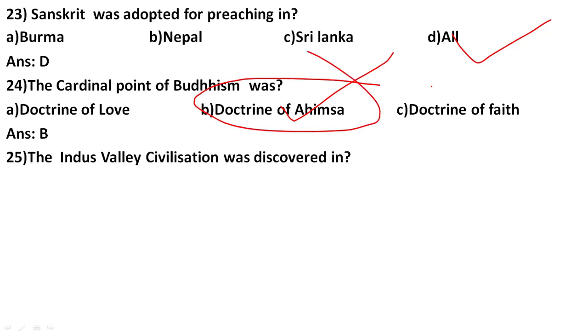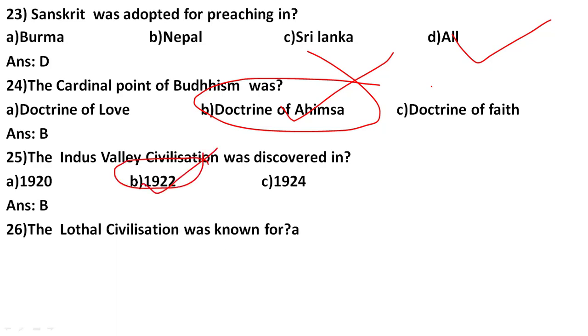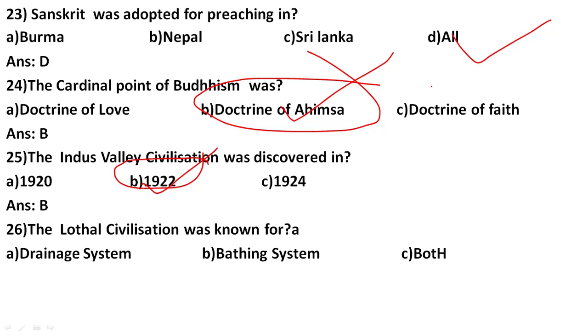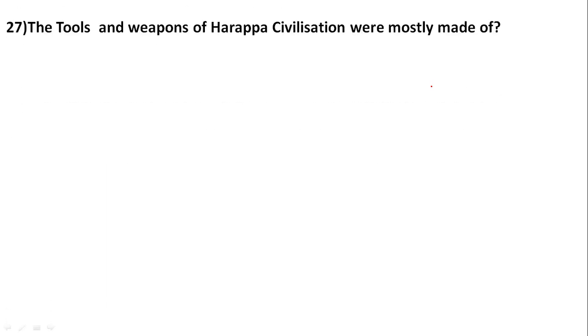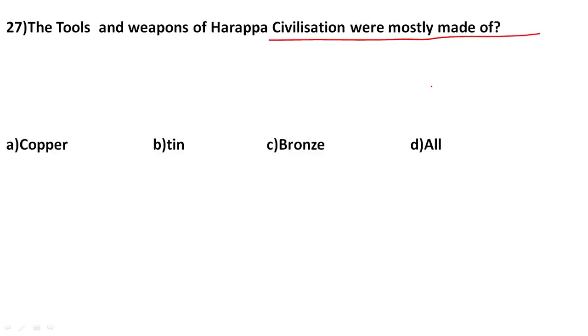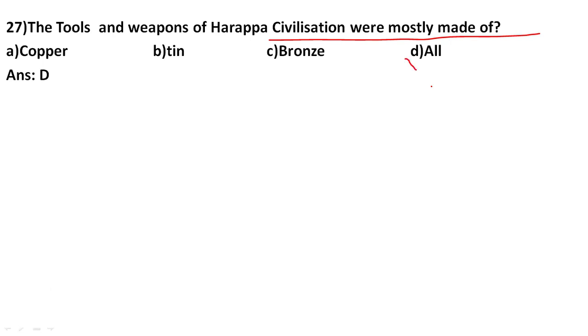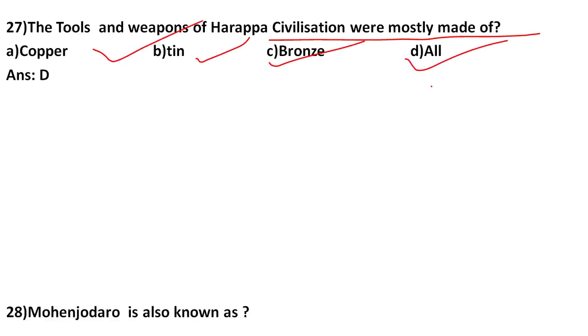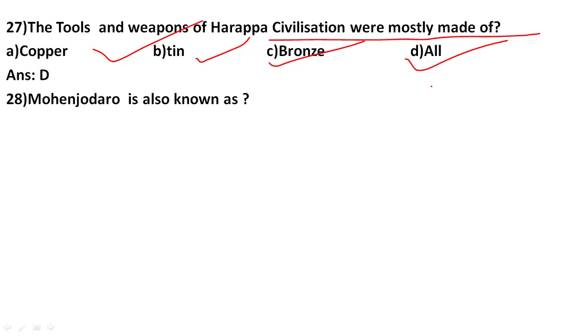The Indus Valley Civilization was discovered in 1922. It's a very important question. Then the Lothal Civilization was known for its drainage system. Then the tools and weapons of the Harappa Civilization were made of copper, tin and bronze. So the tools were made of all these three things.